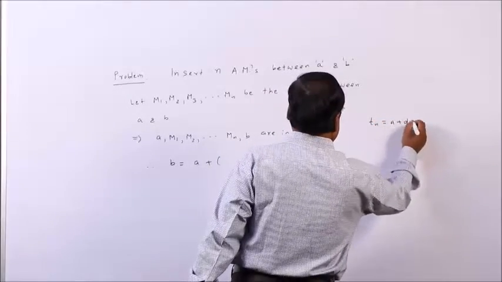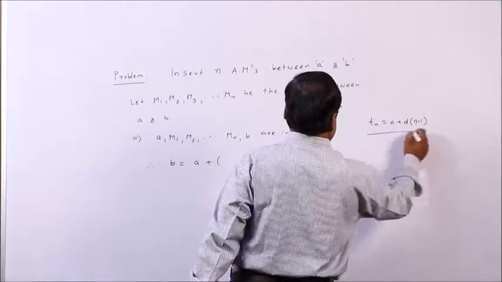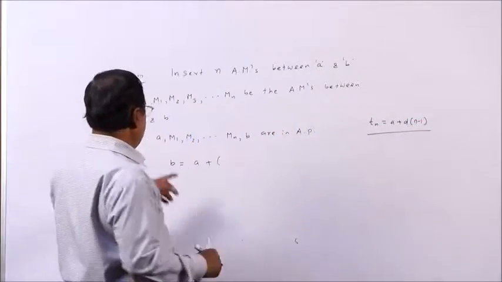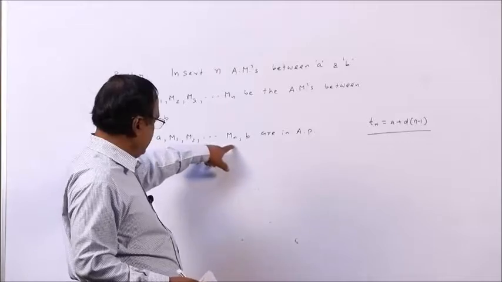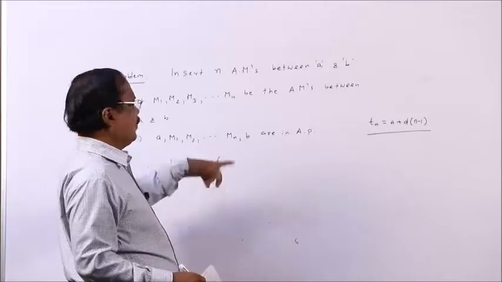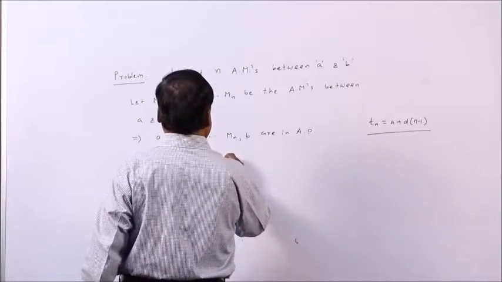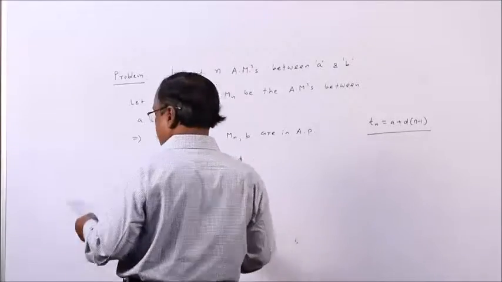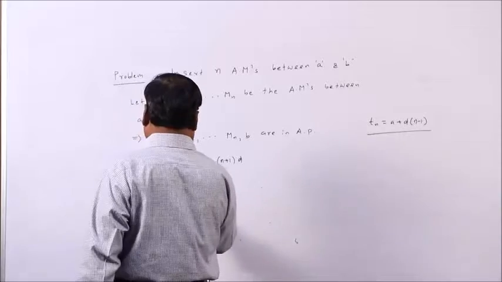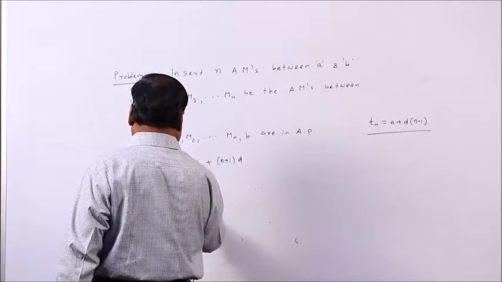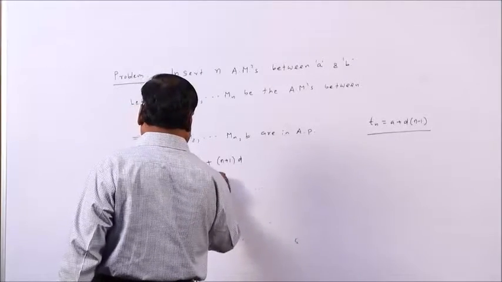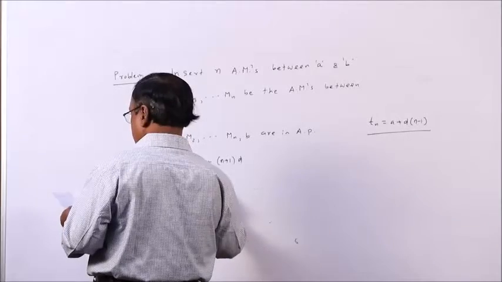A plus D into n minus 1. So, here it means n plus 1 D. So, B will be A plus n plus 1 D. Therefore, this implies your D will be B minus A by n plus 1.